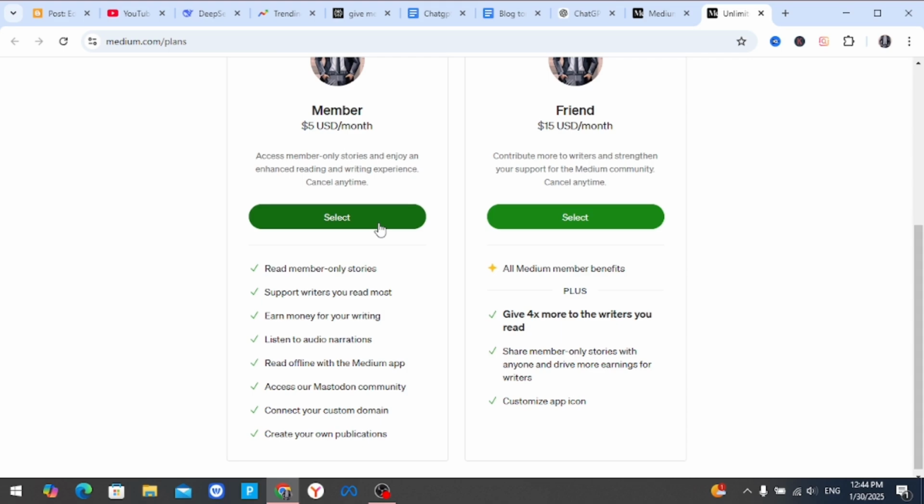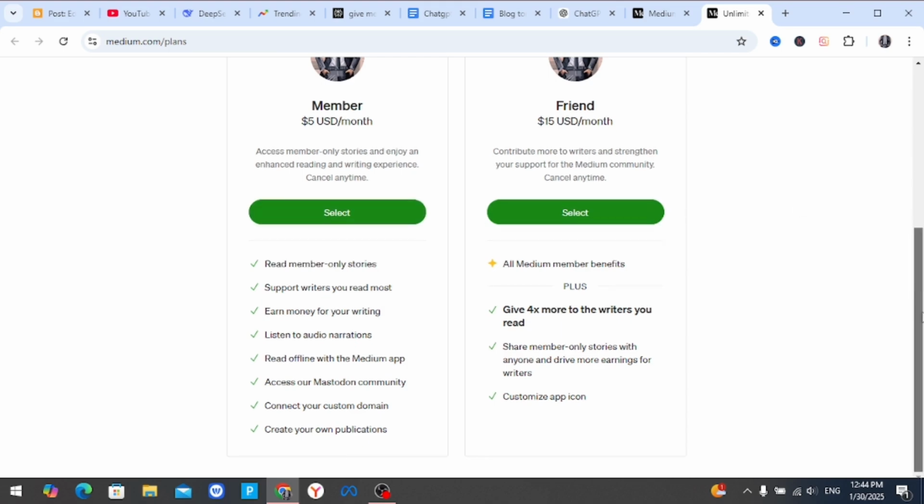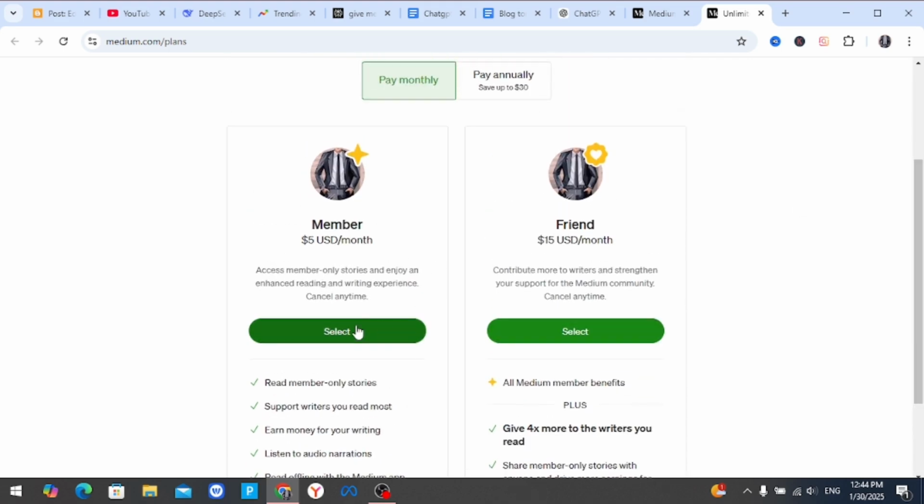Once you become a member of Medium and subscribe to their membership, paying monthly, and once you post an article on Medium and you get readers, the more readers you get, the more money you make. And if you do this thing, you're going to earn tens of thousands on Medium.